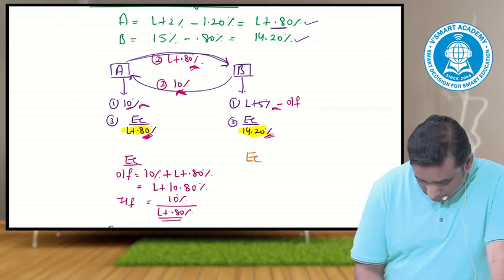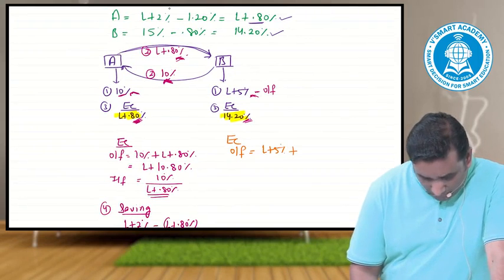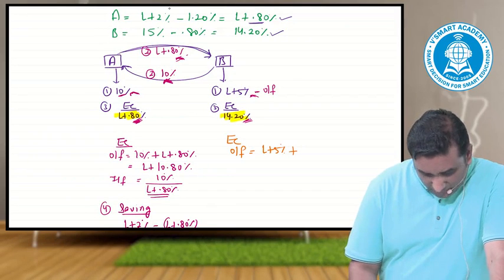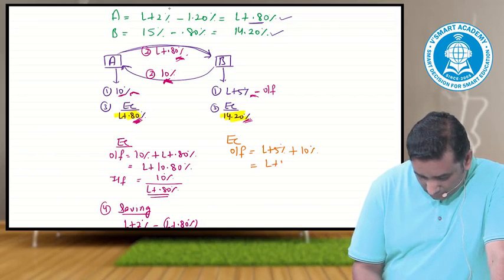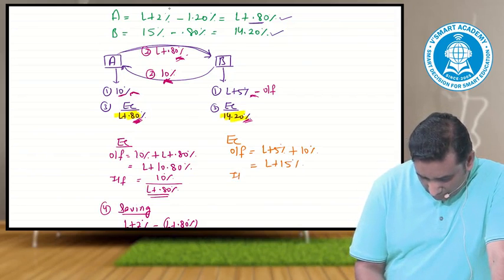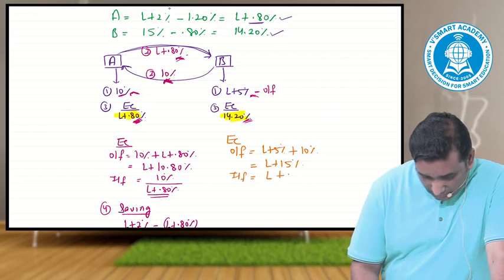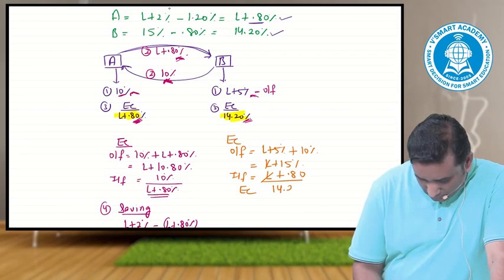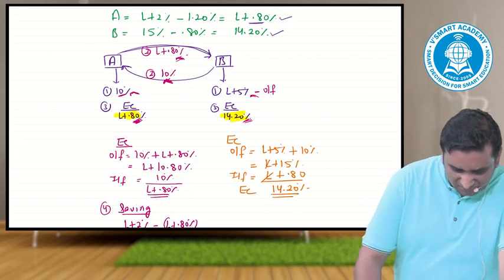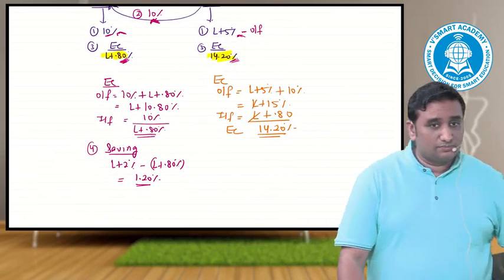Effective cost would be equal to outflow: L plus 5 plus 10%, so net outflow becomes L plus 15. The inflow he has received from A is L plus 0.8. Outflow less inflow, my effective cost comes out to 14.2.